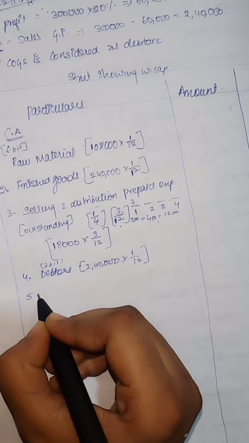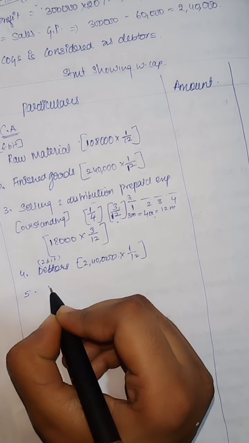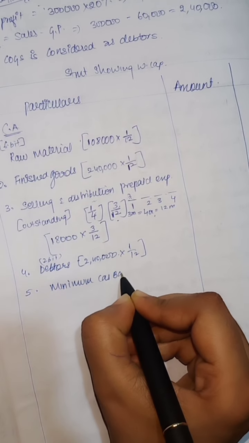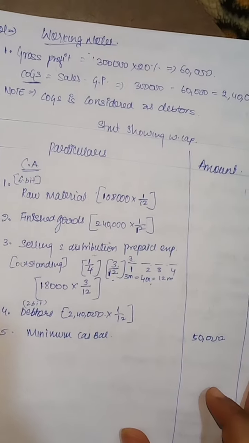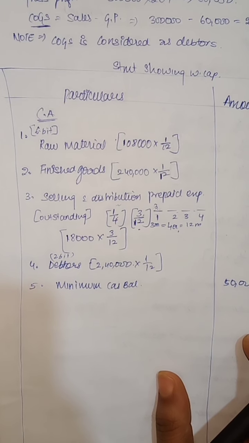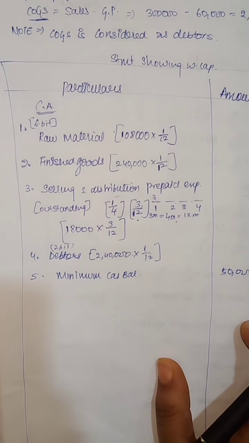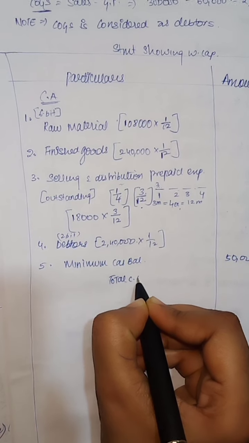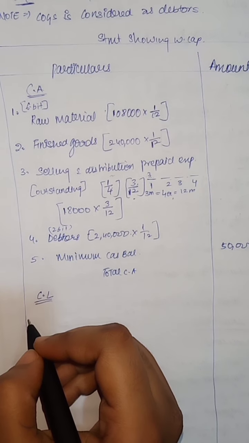Next, cash balance we have to write. Given cash balance is 50,000. I hope everyone is understanding, right? Then now this is all about total current assets. Calculate it. Now I am showing you current liabilities, how we are taking them.